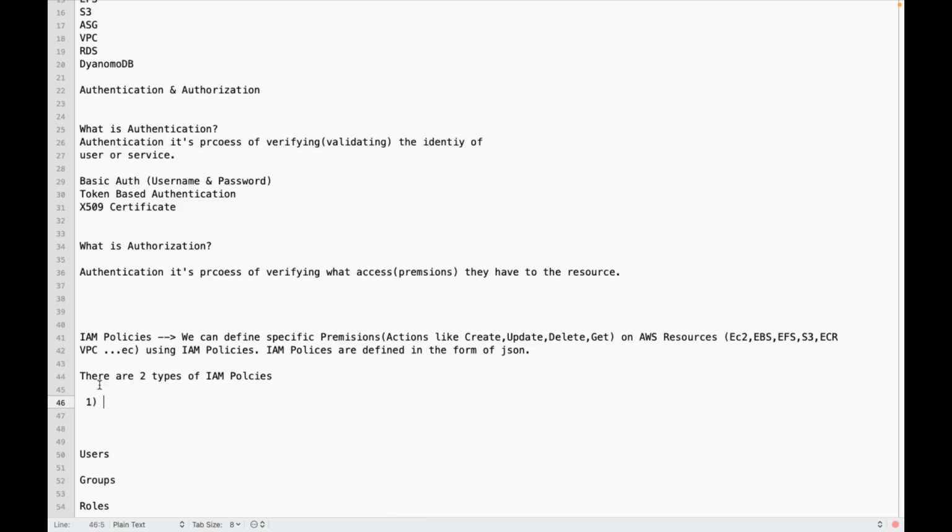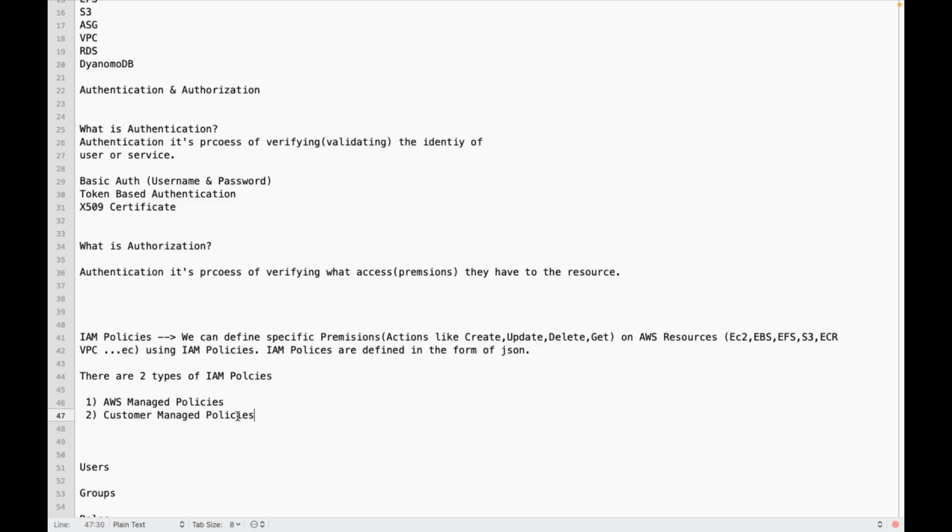One is AWS managed policies. AWS managed IAM policies. Second one is customer managed. Customer managed in the sense what we create. Customer managed policies. That is what we create in that account, these IAM policies. Whatever IAM policies we created as a user of AWS, what policies you are creating, that we call it as a customer managed policy.